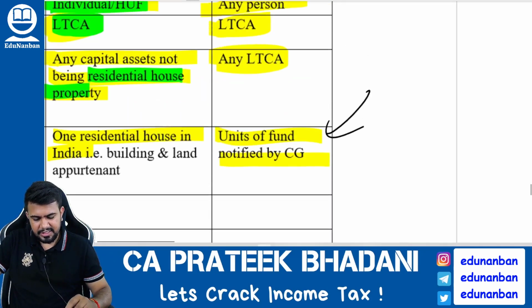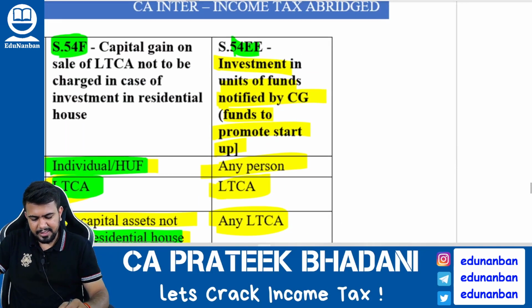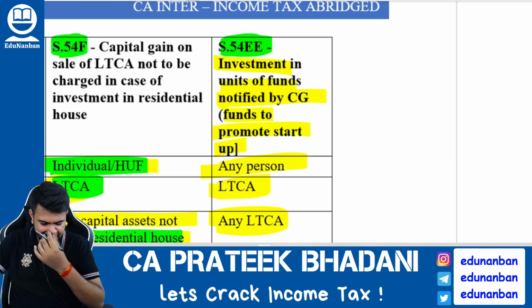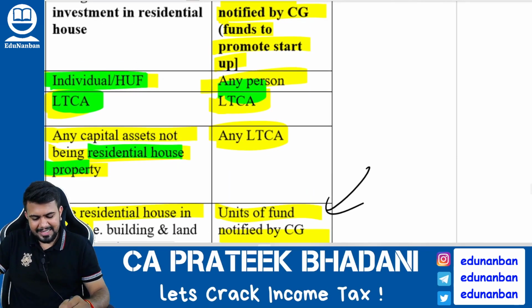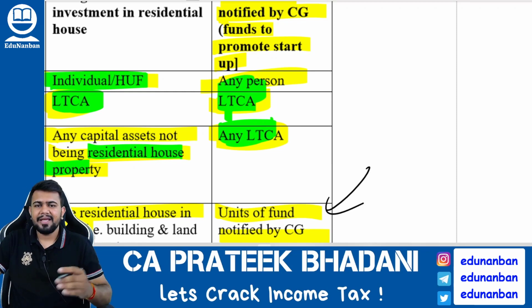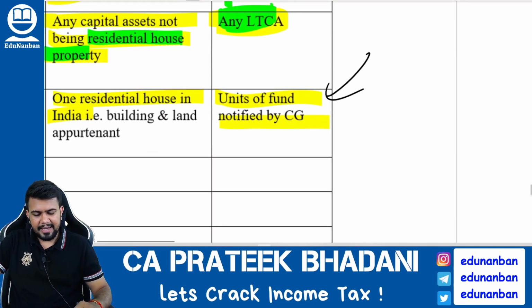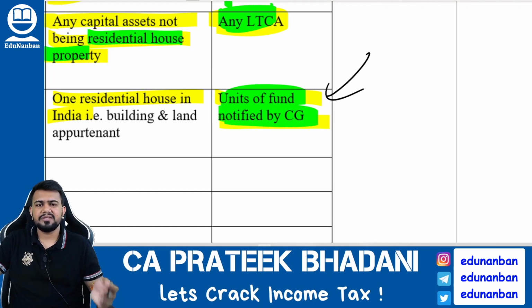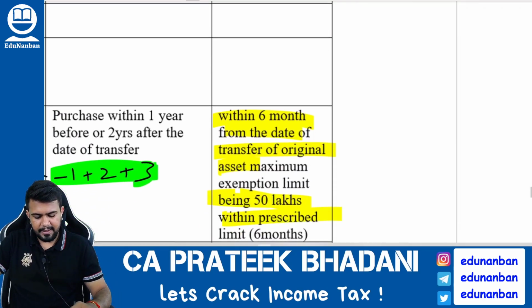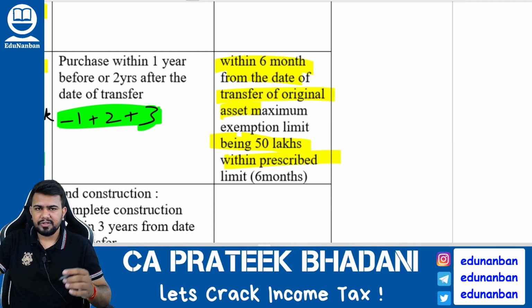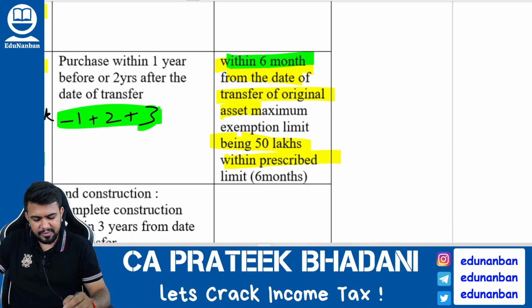Now let us discuss section 54EE. If any person is having any long-term capital asset, and if that is transferred, and on account of that amount he is getting units of a fund that is notified by the central government, then the units of the fund should be purchased within 6 months from the date of transfer of the original asset, maximum 50 lakh rupees.